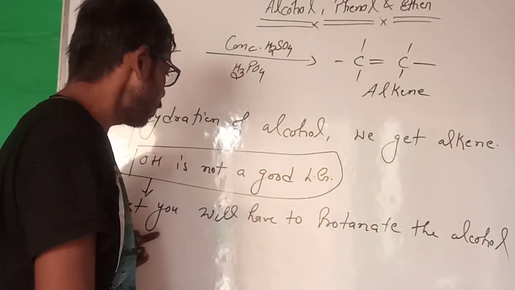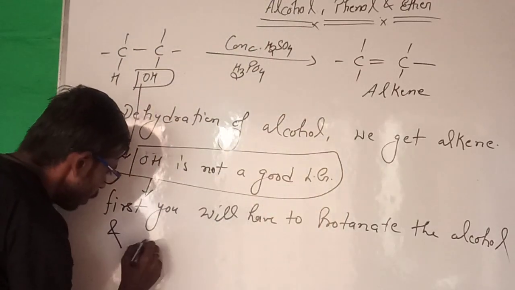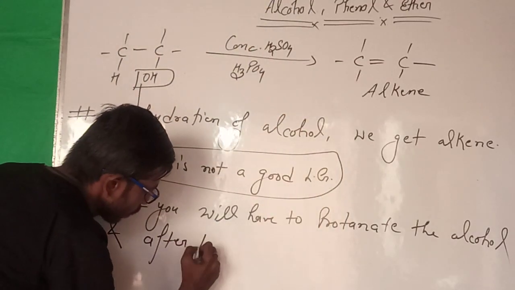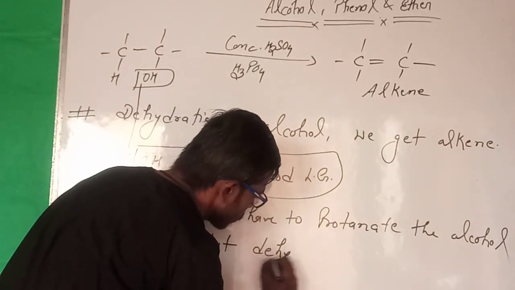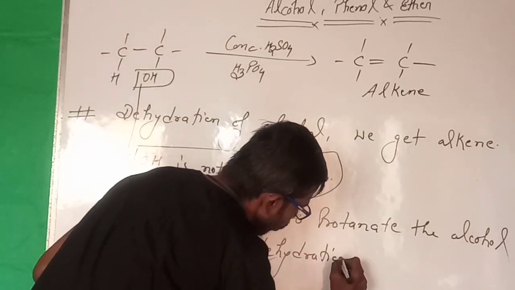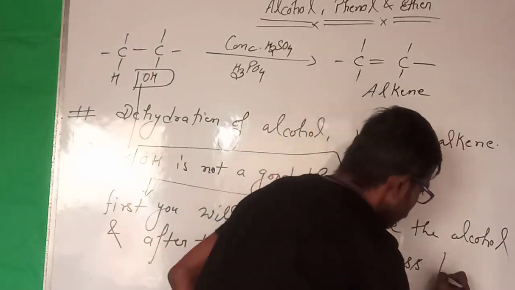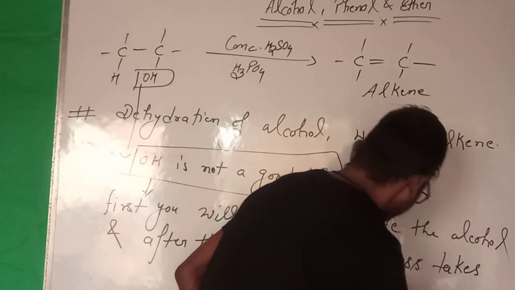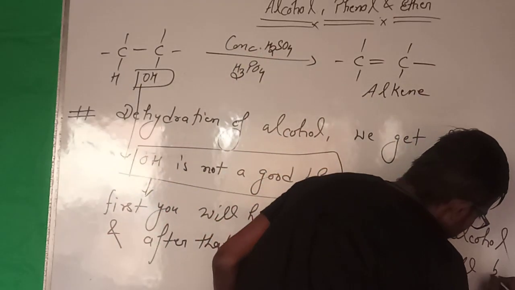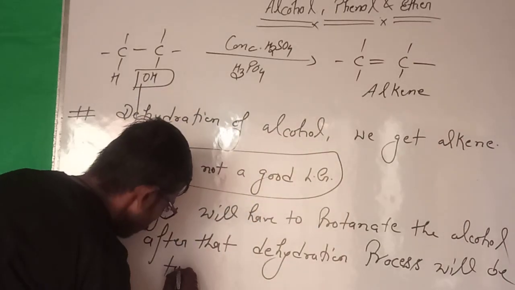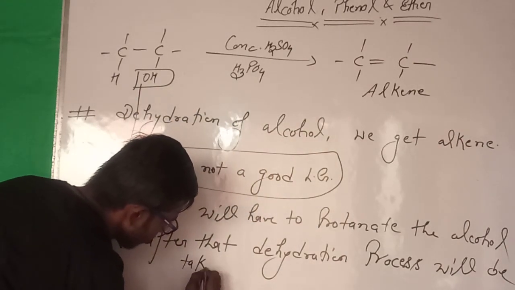So you will have to protonate the alcohol, and after that the dehydration process takes place.